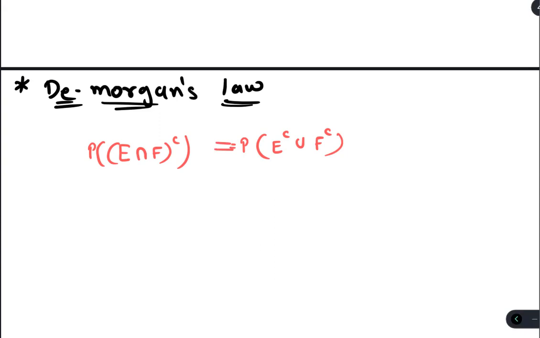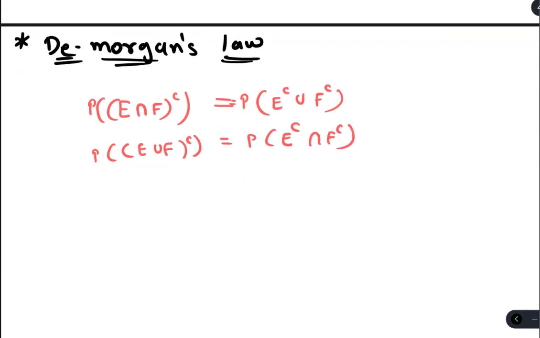Like that, yeah, if you want to prove it, we'll prove it also. You can check the proof by using the Venn diagram. Then you'll find how to prove this, and you'll also find whether this is true or not. Yeah, this is De Morgan's law.